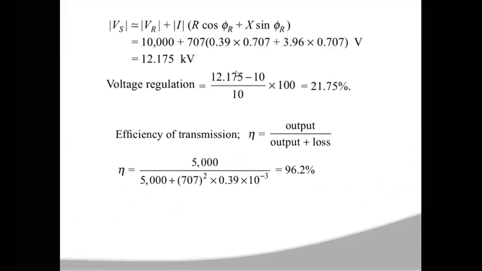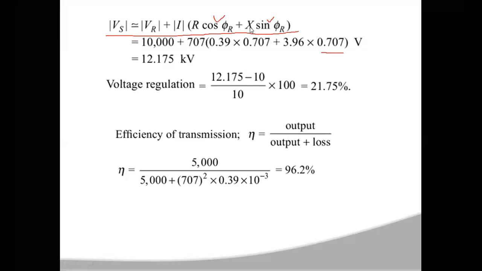For a transmission line, the sending end voltage equation can be written as Vs is approximately equal to VR plus I into (R cos phi r plus X sin phi r). Here you know all the values. Cos phi r is given as 0.707. When you know cos phi r, you can determine sin phi r also, which will give the same value, 0.707.